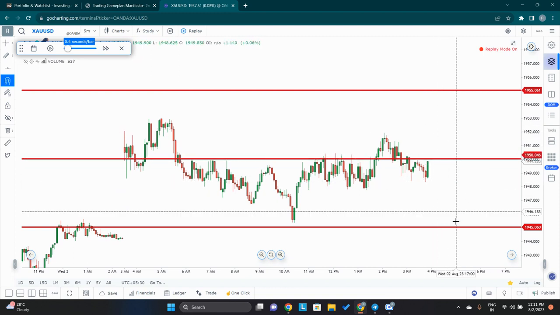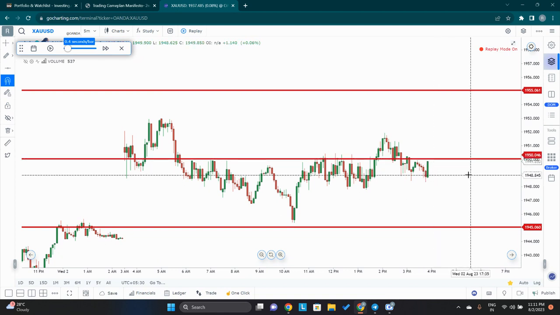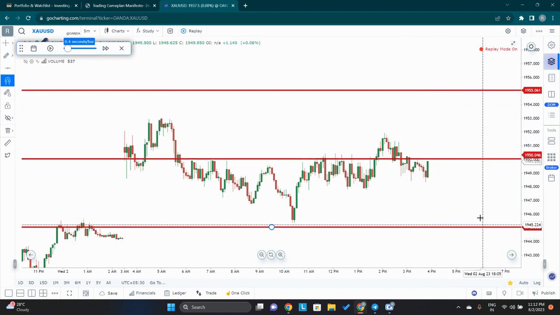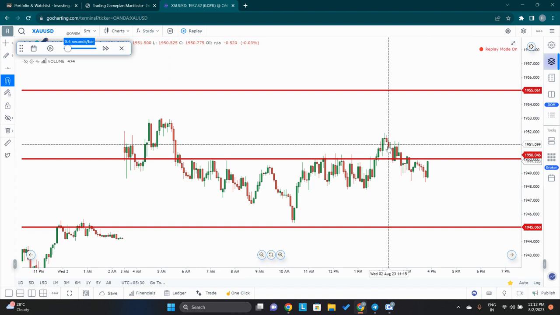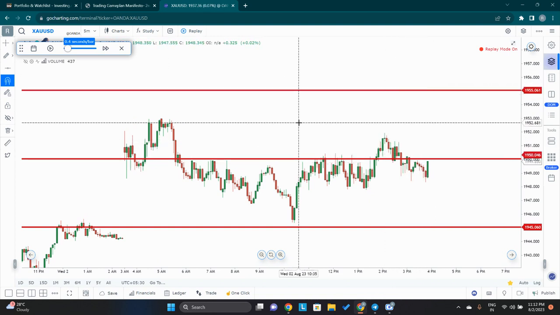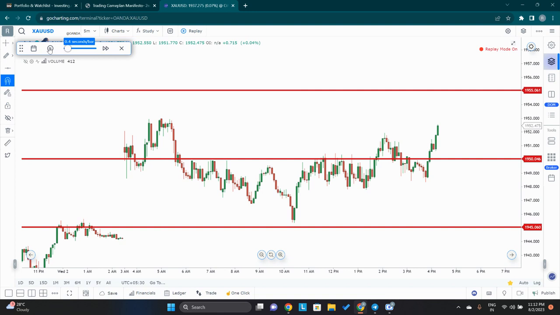Okay, but I could see it was facing a lot of hurdles, so I did not think price would go up. Most likely it would give a breakdown, because usually by here it should have gone till 1955, but it was taking a lot of resistance. That's why I gave the sell call. But this third sell call, if you see, the operator hit our stop loss. Right here, gold went flying and hit our stop loss of 1953.